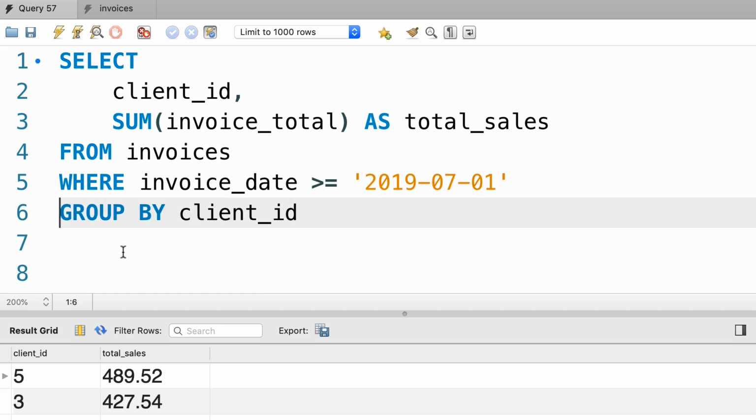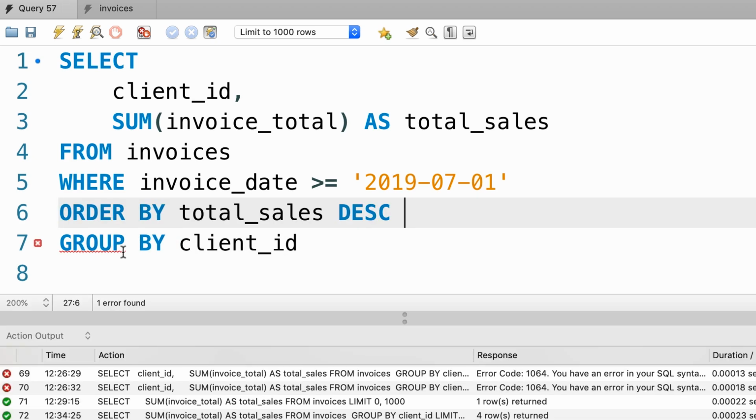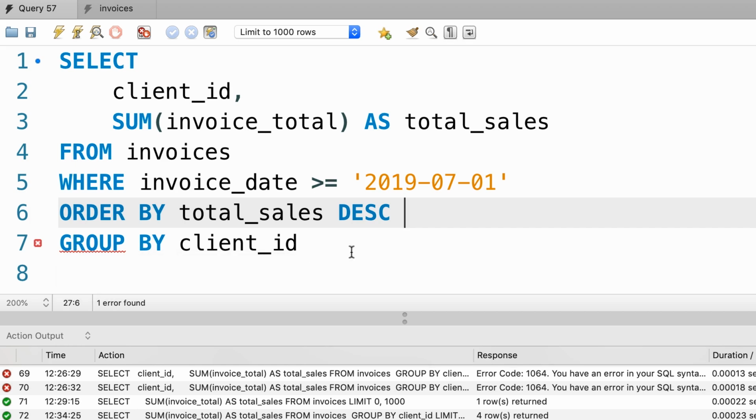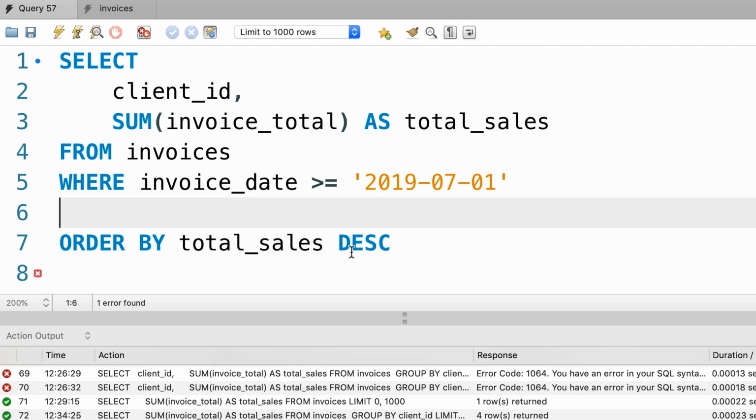So if you put the order by first and execute the query, we're going to get a syntax error. Take a look. Because the group by clause is not valid at this position. So let's fix the issue.